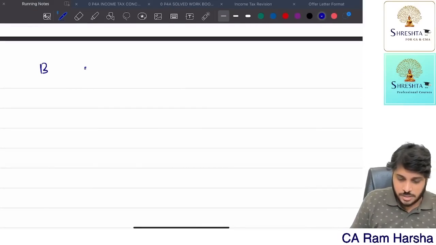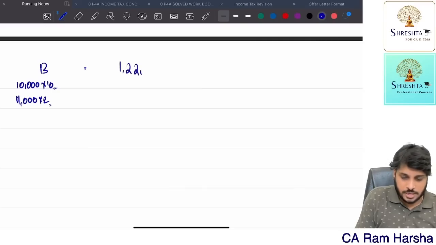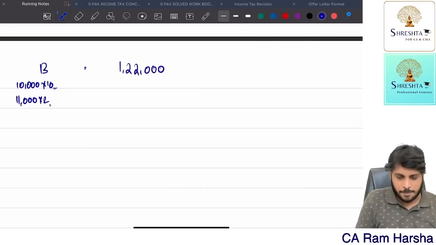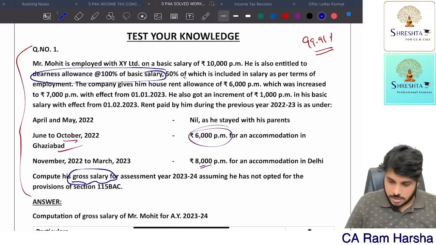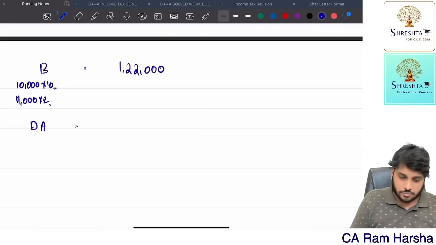Basic salary is how much? 10,000 per month for 10 months, and 11,000 per month for 2 months, which is 1,22,000. Salary increased from 1st February by 1,000, so for 2 months 11,000.